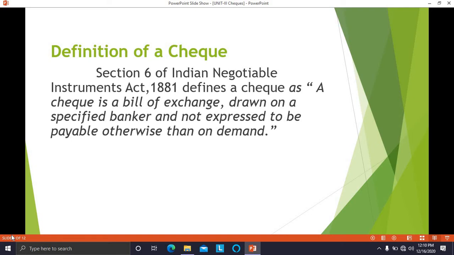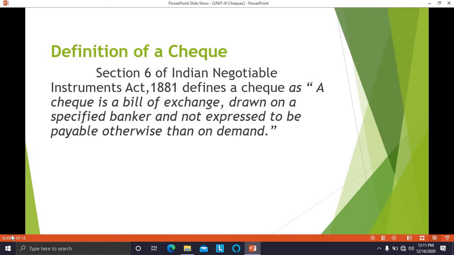Now what does it mean by bill of exchange? Bill of exchange means it is an instrument in writing which contains an unconditional order which is signed by the maker, giving a direction to a person to pay a certain sum of money to a certain person or the bearer of the check.